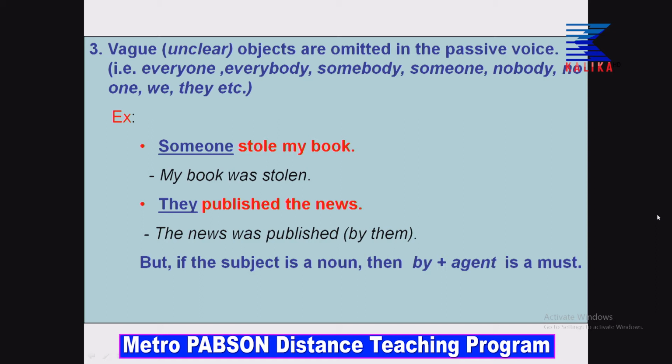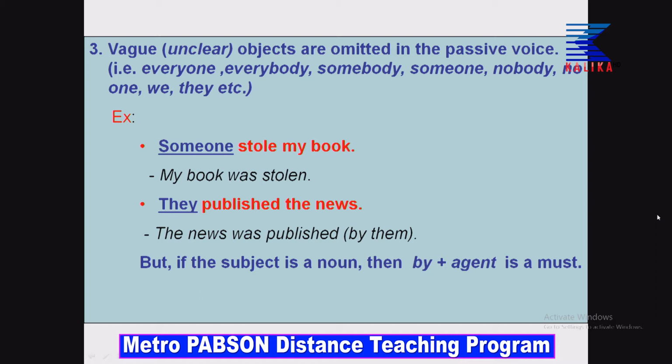So, vague or unclear objects are omitted in the passive voice. For example, I have given you everybody, everyone, somebody, someone, nobody, no one, we, they, etc. So, here we, they, he, she, it, we are not actually particular about that person, it could be anyone. So, if you exclude those pronouns also, we will mark you right.